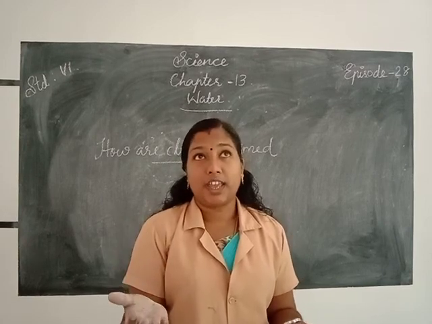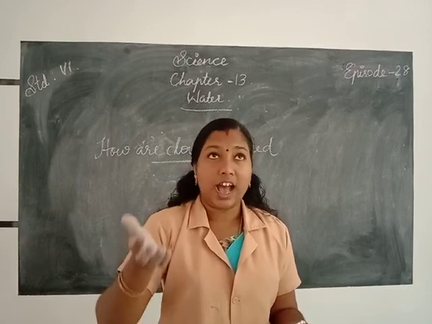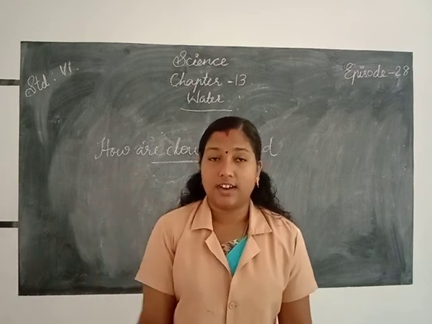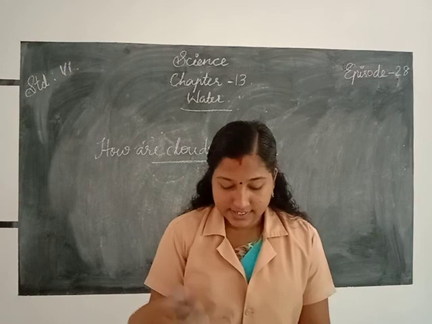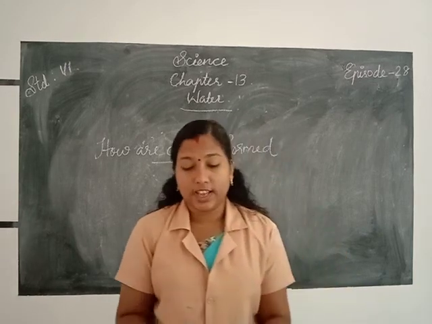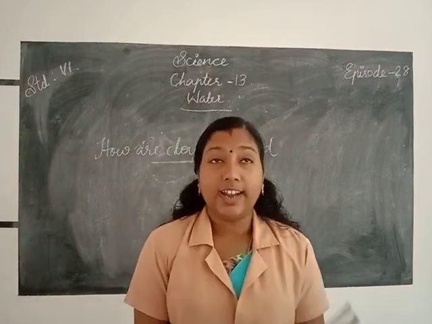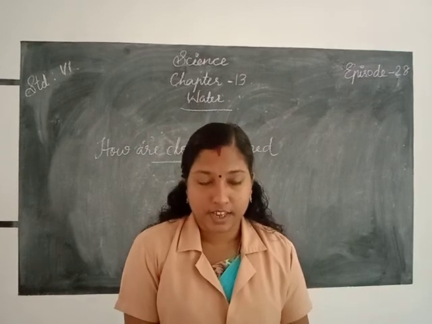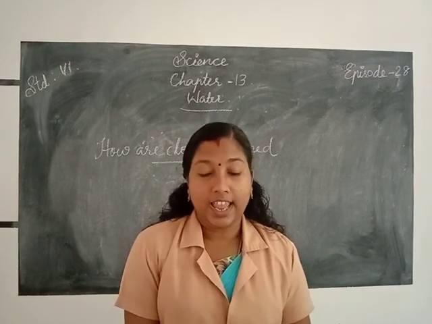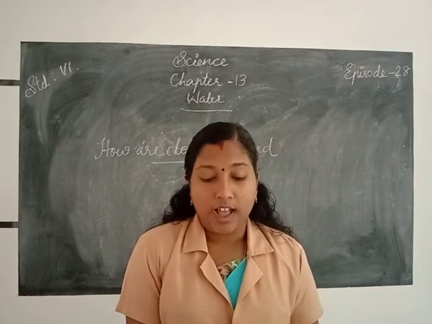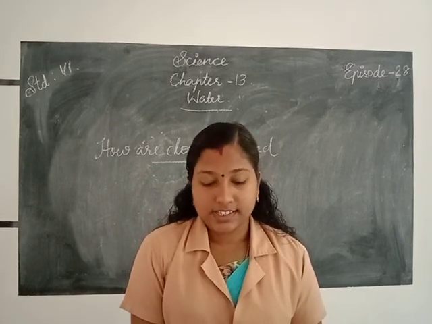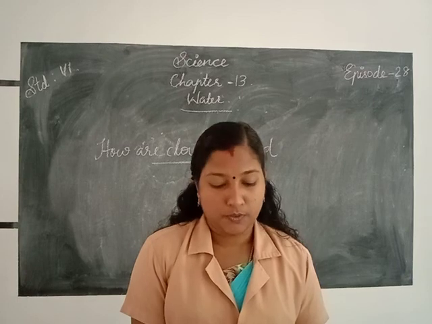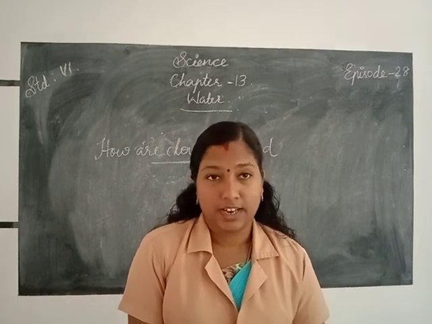That warm air goes higher from the surface of the earth and gets cooler and cooler. At a sufficient height, the air becomes so cool that the water vapor present in it condenses to form tiny drops of water called droplets.